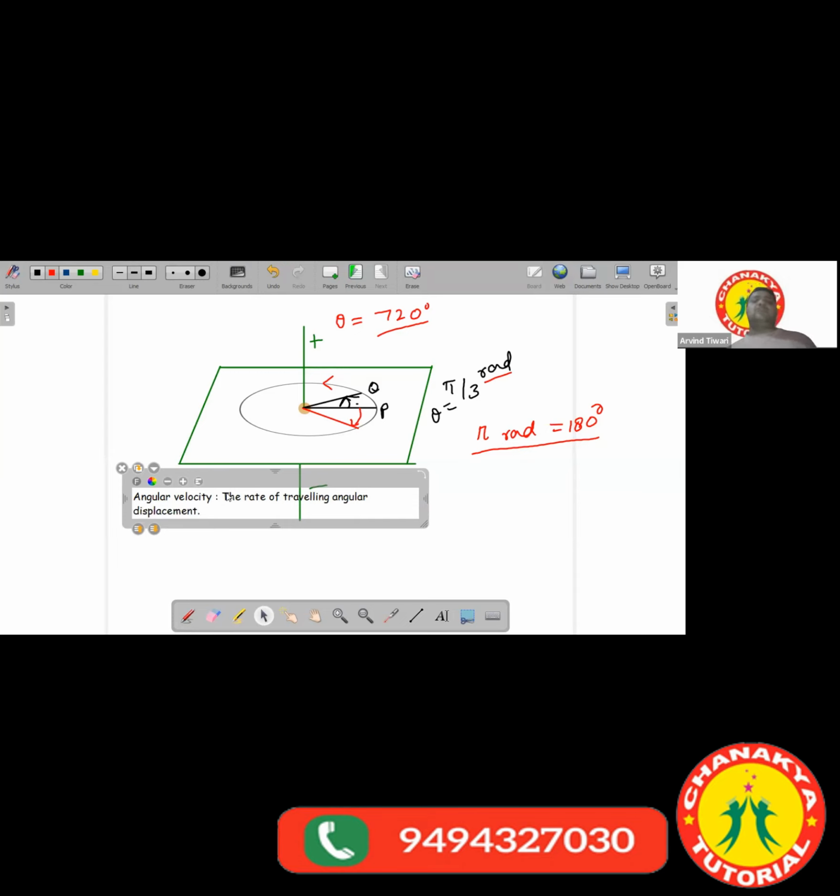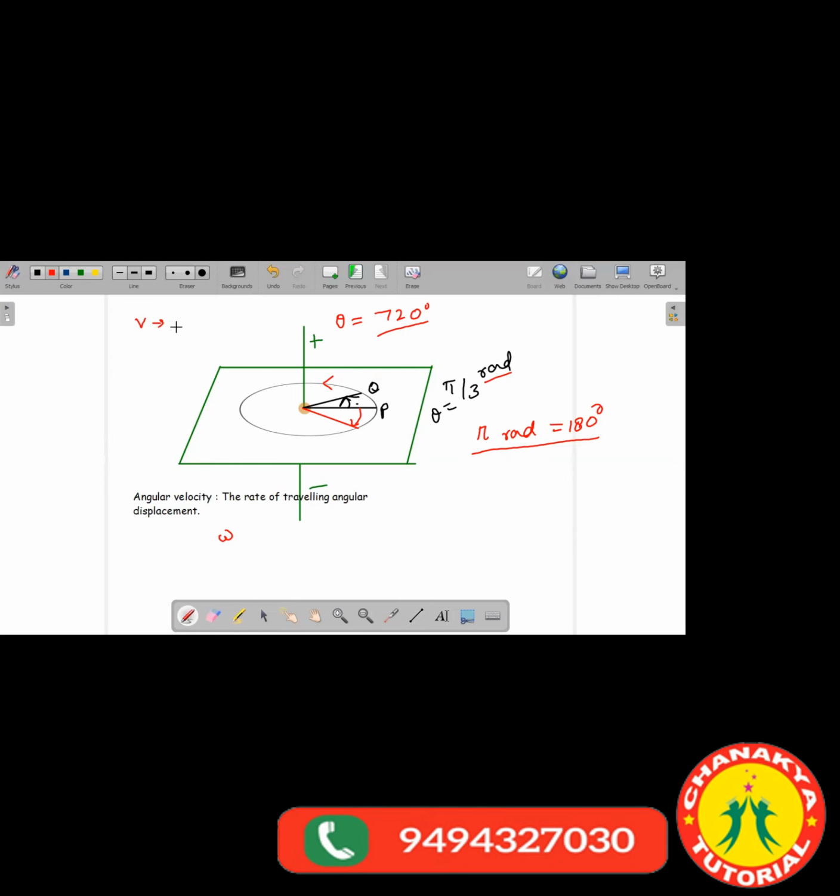Just like the linear velocity, angular velocity also has a symbol. It is denoted by the symbol omega. So V was the symbol for velocity, linear velocity.